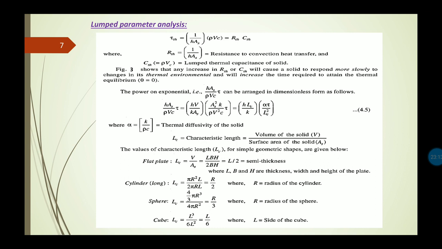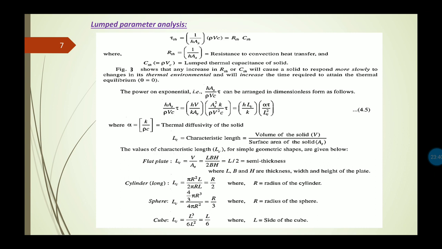All these values of the characteristic length in case of a flat plate, cylinder, sphere or cube are very important for MCQ type questions in the semester. These are not very complex; we only need to remember that the characteristic length is the ratio of the volume of the solid to the surface area of the solid.